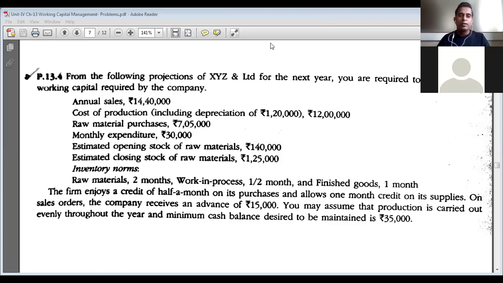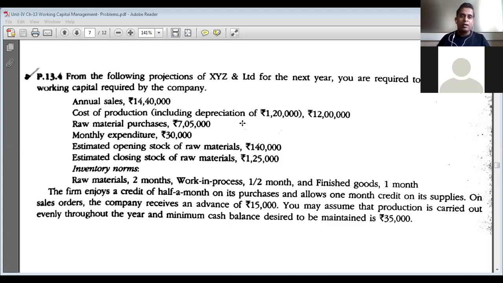Then I'll clarify the doubt of Prashant first, then we'll go ahead with the next problem. Prashant's question was: why is the monthly expenditure not considered in the current liabilities? First let us see this 30,000 rupee monthly expenditure. There is no information given about what type of expenditure it is. They have simply considered it as a monthly expenditure of 30,000 rupees, which means for 12 months it will be 3,60,000 rupees.